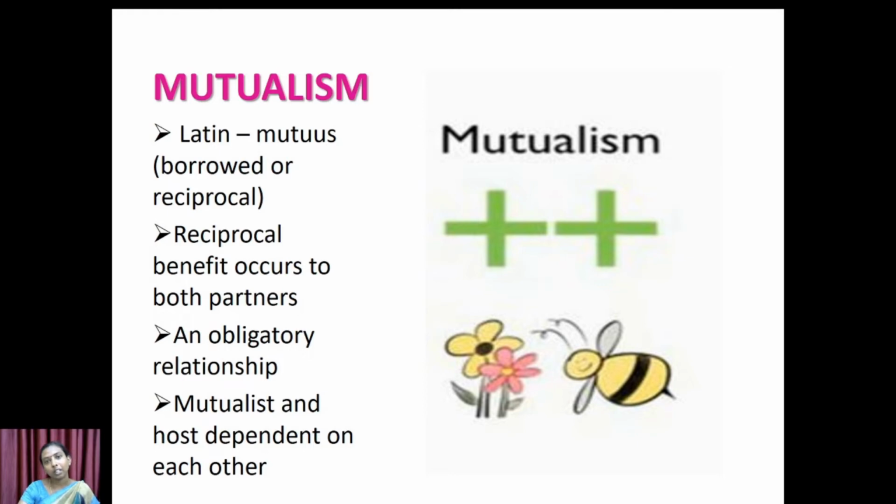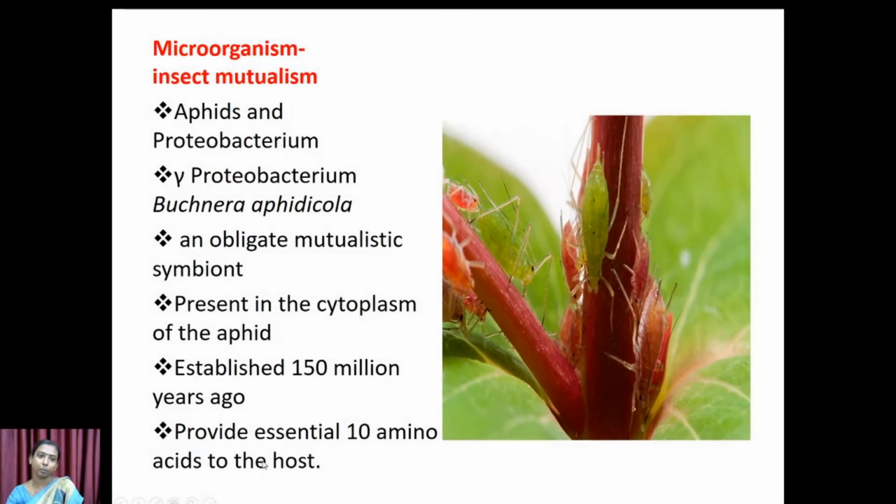both of them need to survive together, only then can both of them exist in nature, otherwise both of them will get affected. So they must always be in a relationship, only then can both of them survive, and so it is called an obligatory relationship. The mutualist and host are always dependent on each other, otherwise both of them will get affected.